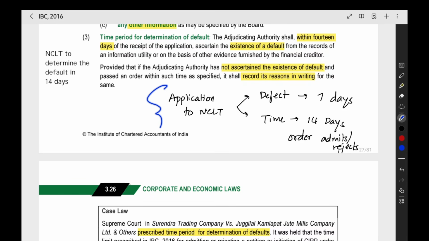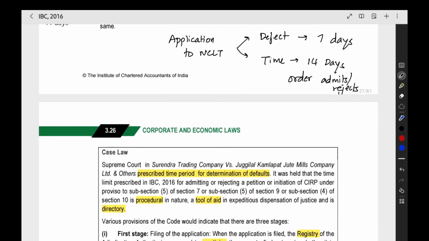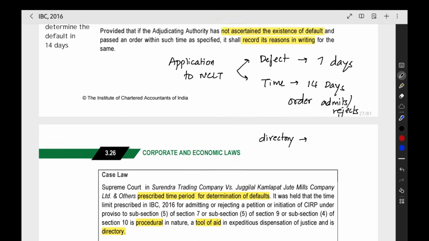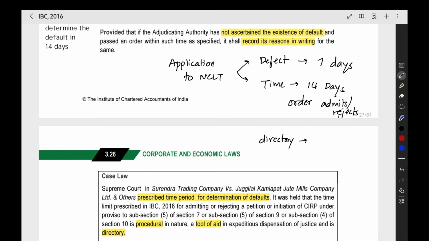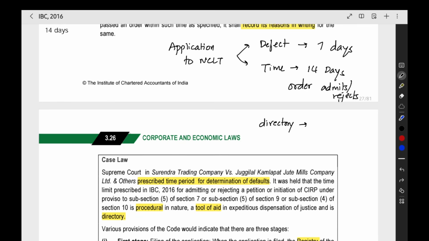So we have this time limit, and the question is whether it is strict or directory. Directory means you have to try to do it within those days, and if it is not possible, then okay. Strict means you should complete the process strictly within those days, and if not, you will face some penalty or some problem. So the question is whether it is a strict timeline or directory.